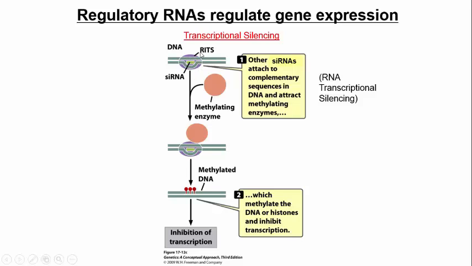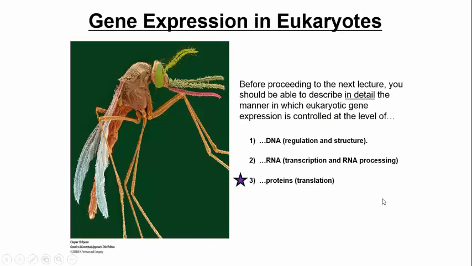And what happens is they recruit something called the RITS complex. RITS just stands for, over here you can see, RNA-induced transcriptional silencing. And the RITS complex recruits methylating enzymes. And you probably know the story from here. When we methylate DNA, we condense it. When we condense it, we inhibit transcription. Right? So that's another way that regulatory RNAs can come into play.